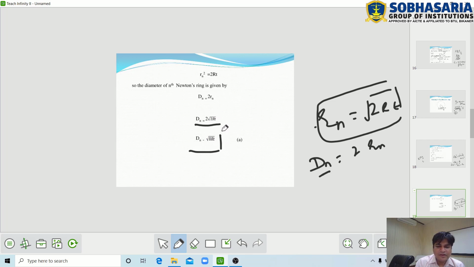This is the diameter of the nth Newton ring, shown by dn. So the diameter depends on the radius of curvature capital R and the thickness of the air film formed between the plano-convex lens and the plane glass plate.